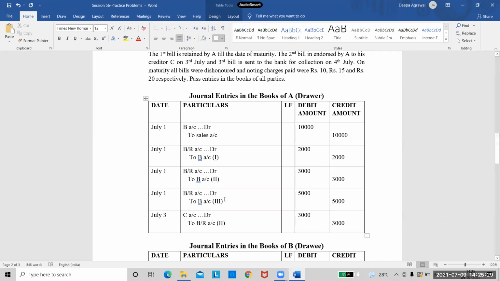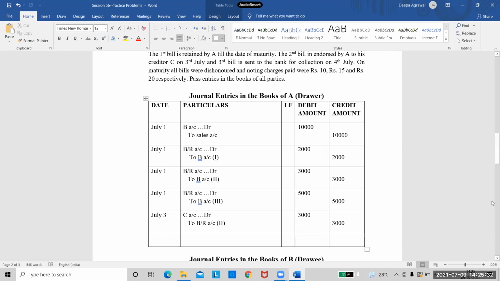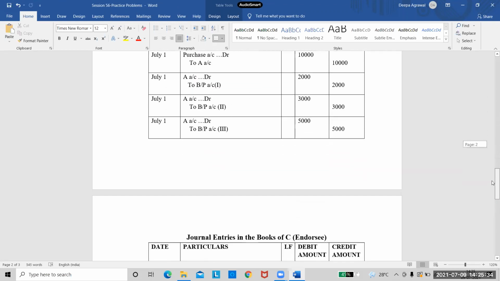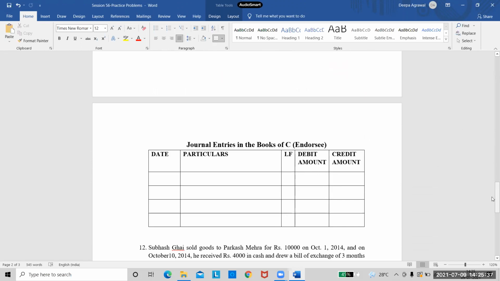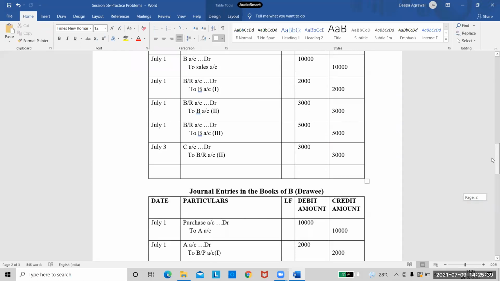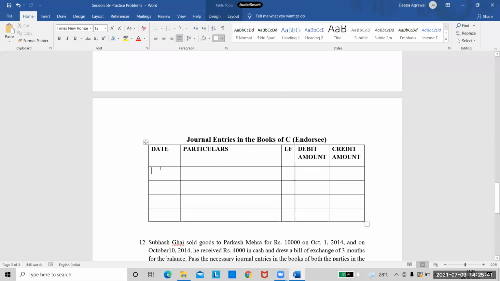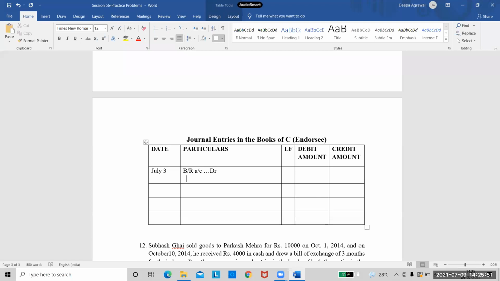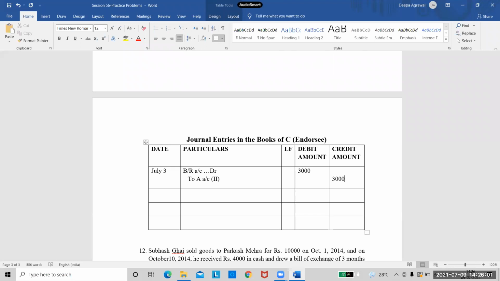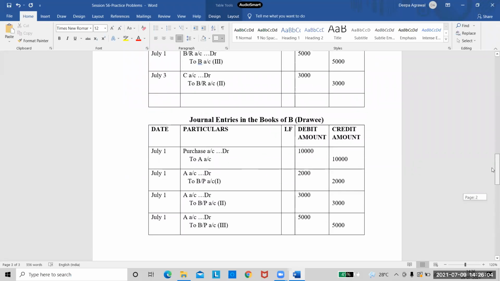So will the drawee write this entry for endorsement? No, ma'am. But the endorsee will write, correct? So we'll have to write this entry in the books of the endorsee. What is the date given? July 3rd. So tell me the entry in the books of endorsee. For him, what is happening? He is receiving. Bills receivable to A. Yes, he is receiving the bill. So bills receivable account debtor to A's account because he is receiving it from A. This is the second bill for us to remember. The amount is 3,000. Okay. So we have written that entry also.